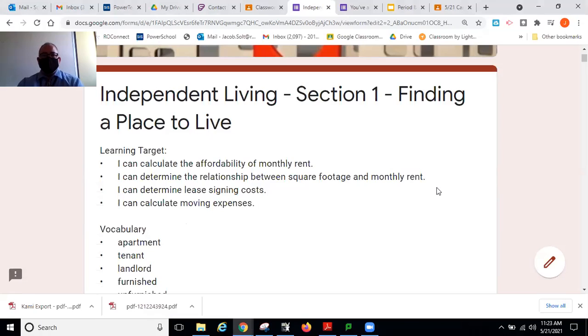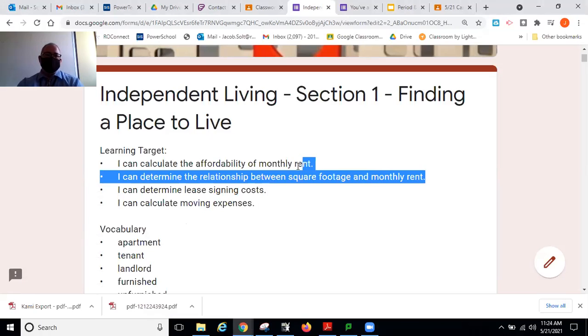Learning target number 2, I can determine the relationship between square footage and monthly rent. The bigger the apartment you want to rent, the more the monthly rent will usually go up. In general, the bigger the apartment, the more it costs to rent it.